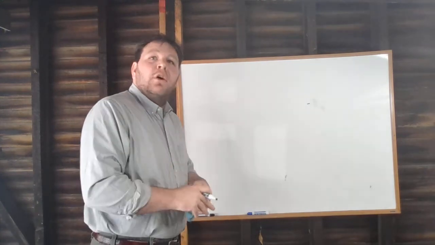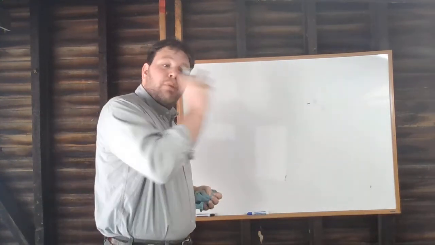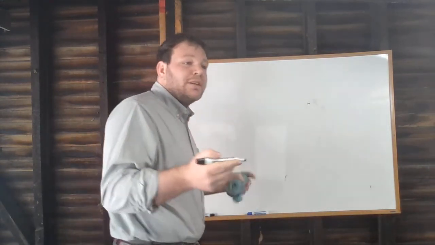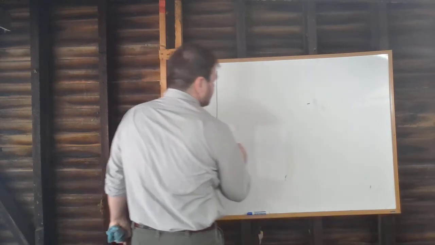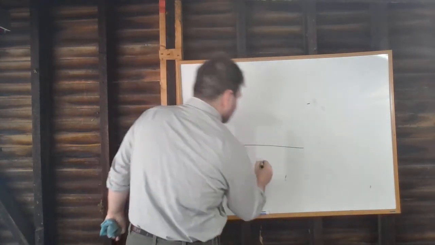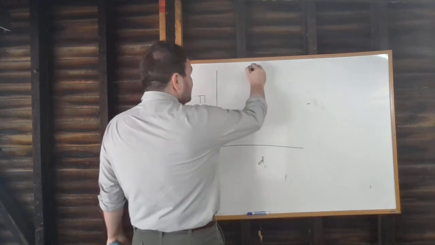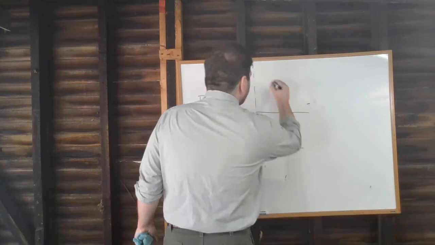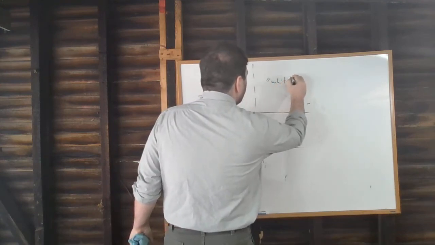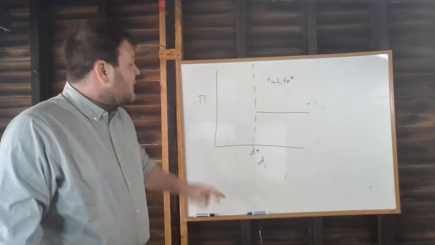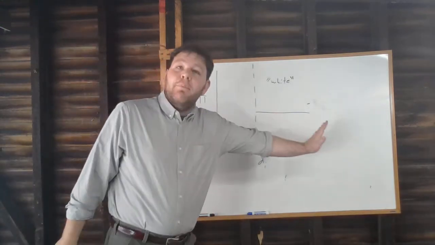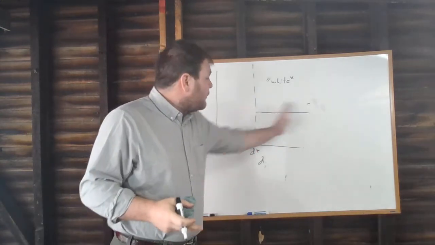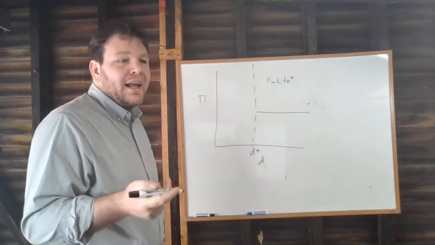So to summarize this, why don't we make a graph where we compare the profit level of each firm to their level of distaste towards minority workers, right? Towards their level of D. What we would see is, at the threshold D star, for firms that are hiring only white workers, they're earning a constant level of profit, regardless of how prejudiced they are, because of the fact that they're not hiring any non-white workers, so they're bearing the full cost of prejudice by having to hire white workers at a high wage.